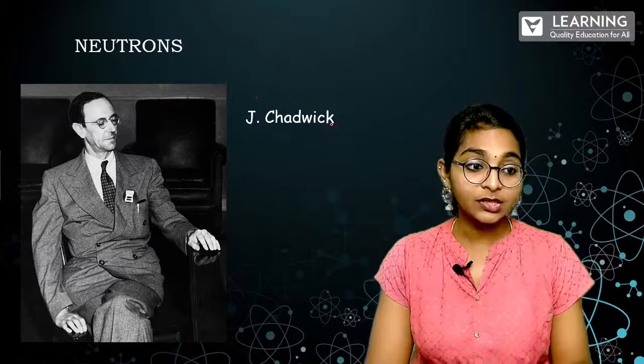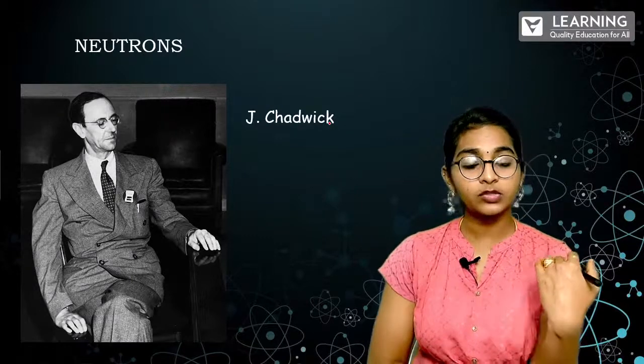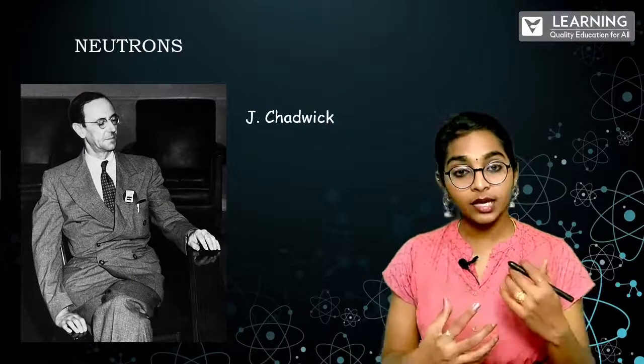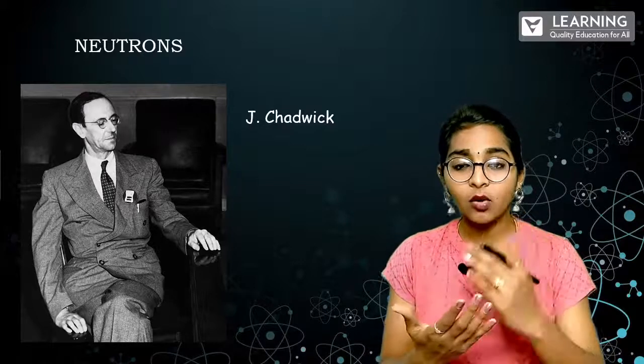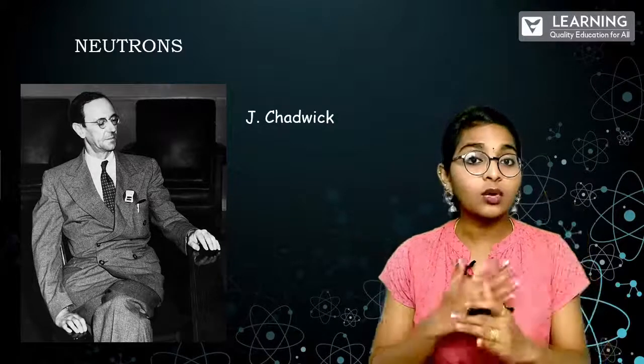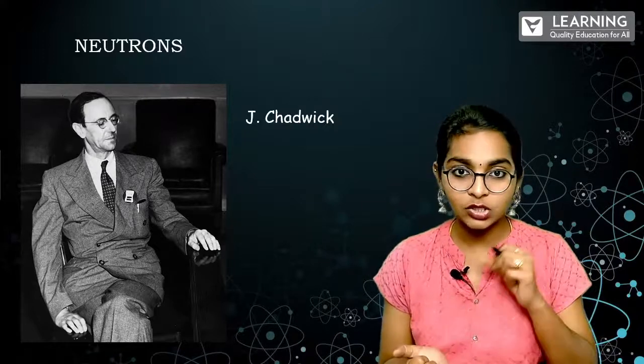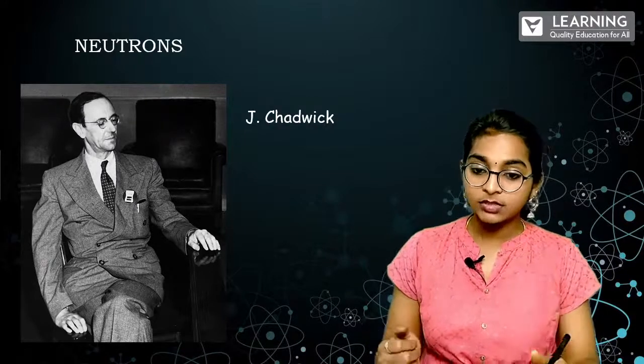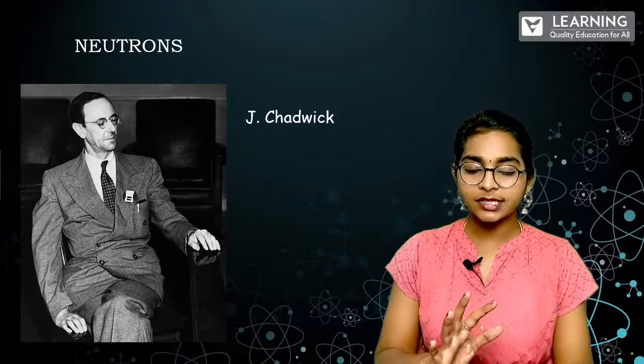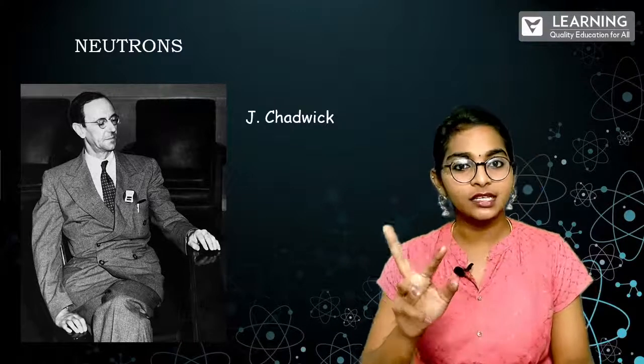Yes or no? So then another scientist came, Niels Bohr. So what did he say? He said, okay, the electrons are in their own respective orbitals. They don't liberate any energy unless and until they are present in their own discrete orbitals. Correct? So far, the only idea is that the positive charge is there, negative charge is there.